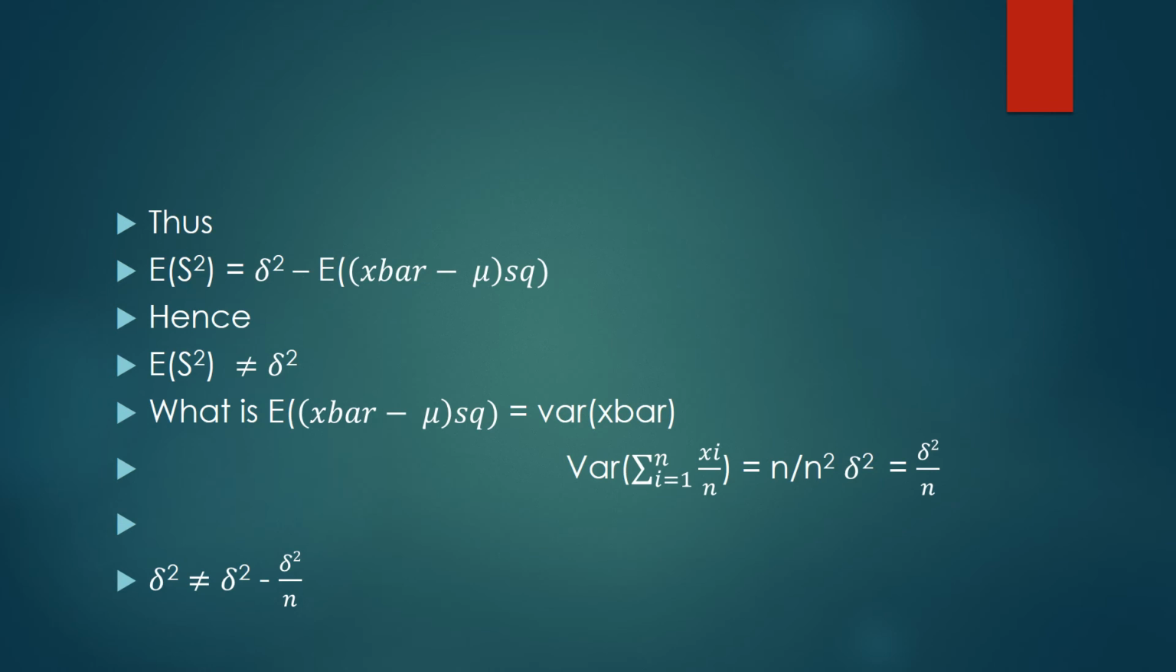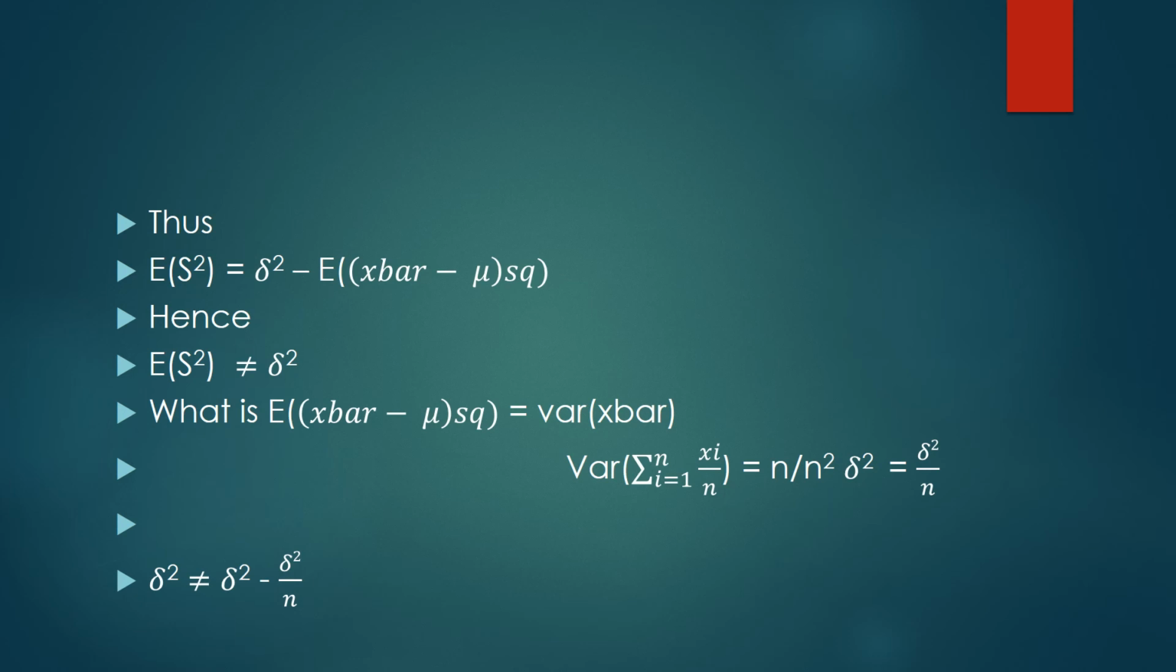Thus, the expected value of S squared is equal to sigma squared minus the expected value of x bar minus mu squared. Hence, the expected value of S squared is not equal to sigma squared. Then, what is the expected value of x bar minus mu squared? This is the same as the variance of x bar. And how do we write x bar? X bar is the sample mean.